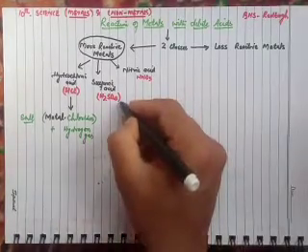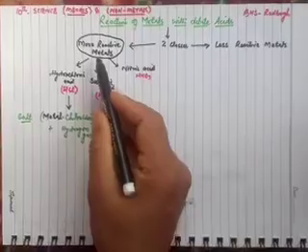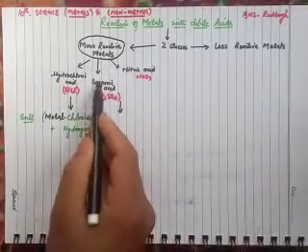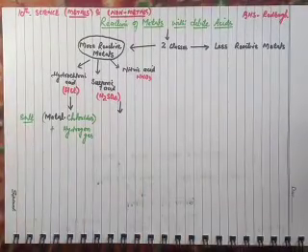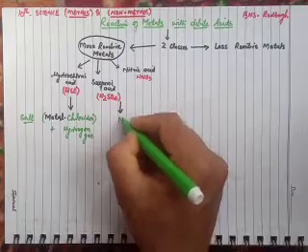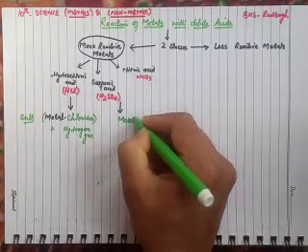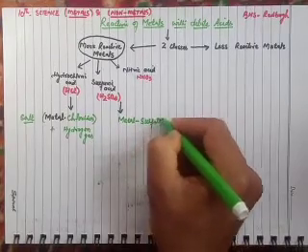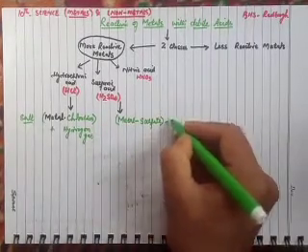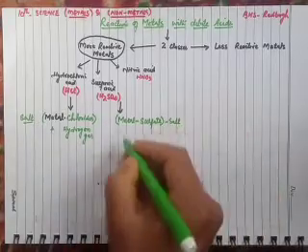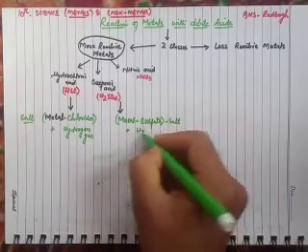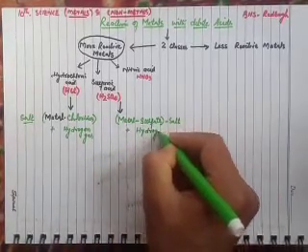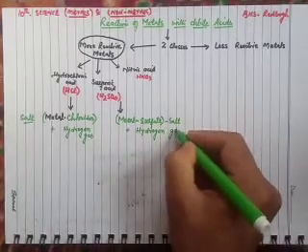and in this case the metals react with sulfuric acid and they form metal sulfate, and this metal sulfate is the salt plus hydrogen gas evolution.